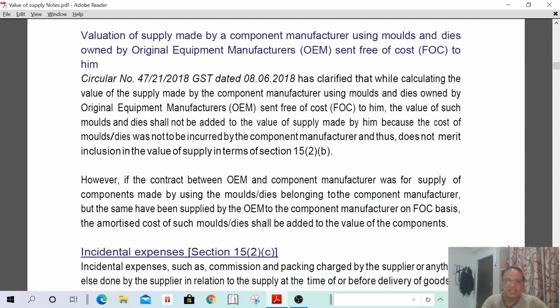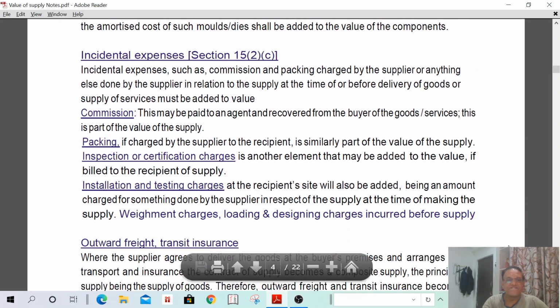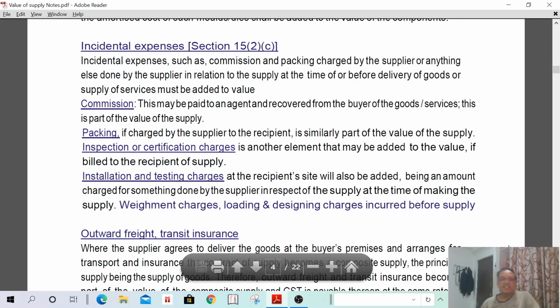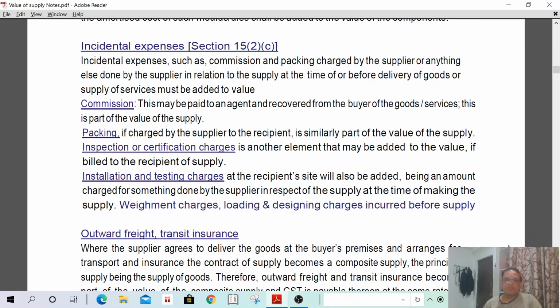Then, incidental expenses. Incidental expenses such as commission, packing, charged by the supplier or anything else done by the supplier in relation to the supply at the time of or before delivery of goods or supply of service must be added to the value. That means any incidental expenses, maybe commission, maybe packing, maybe loading, all these types of expenses shall be included in the value of supply.